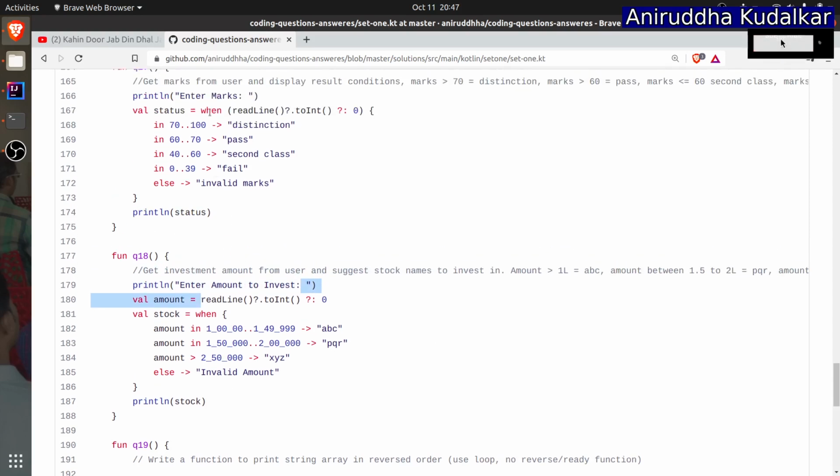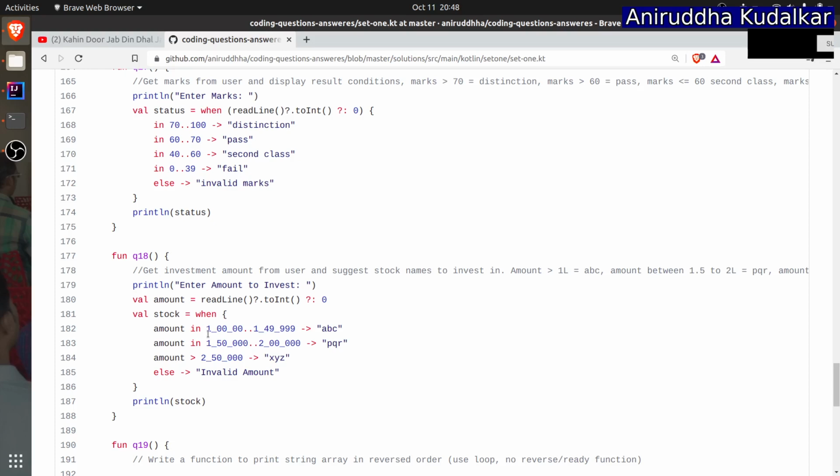Can you see this when was having some condition over here, but this when is not having anything. You can do absolutely whatever you want in this when. Here you are passing the integer, and that's why it is mandatory to check the integer, but here you are checking the amount in the range.